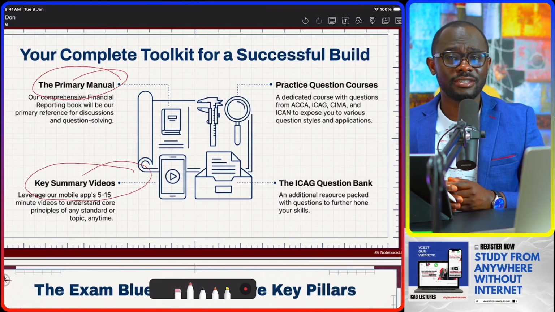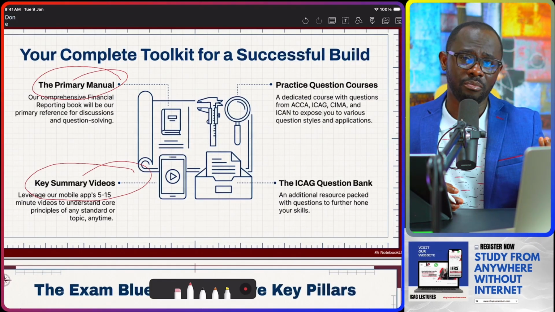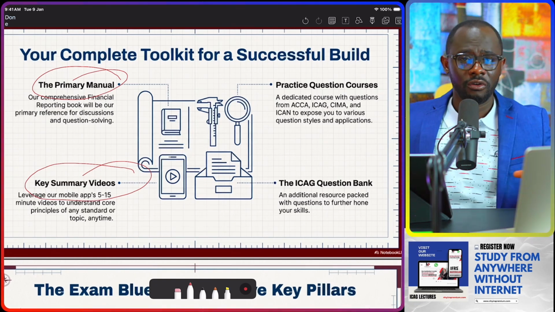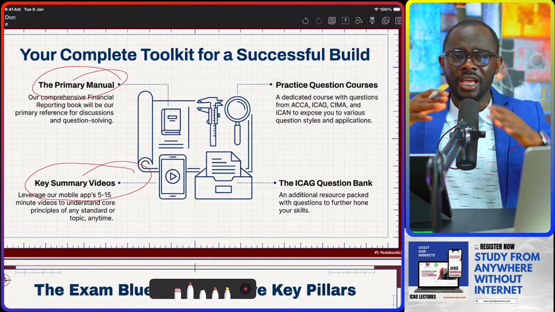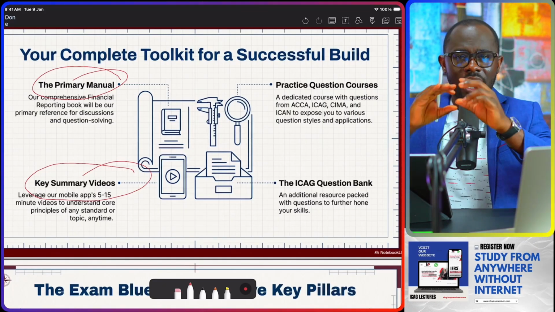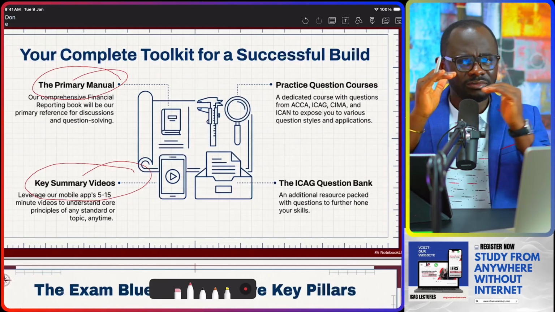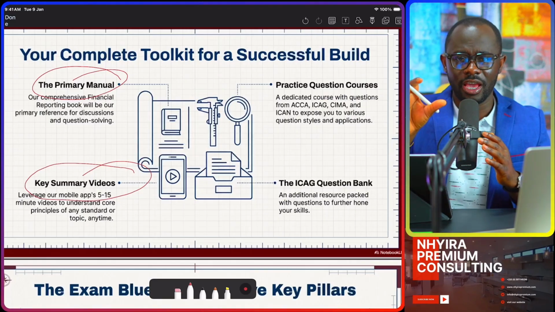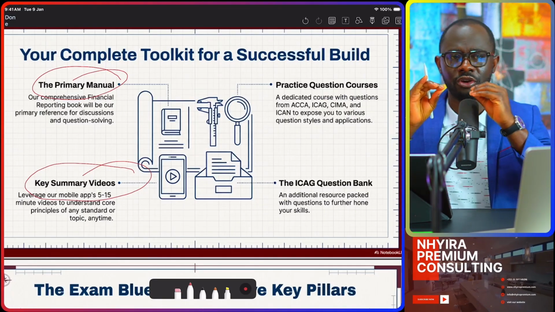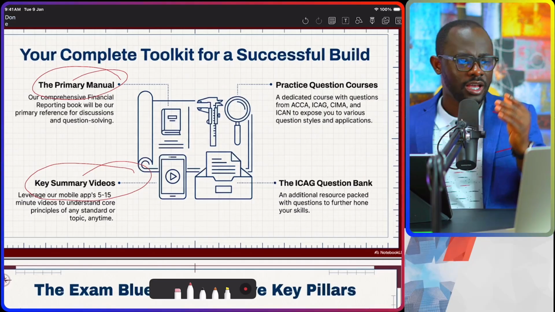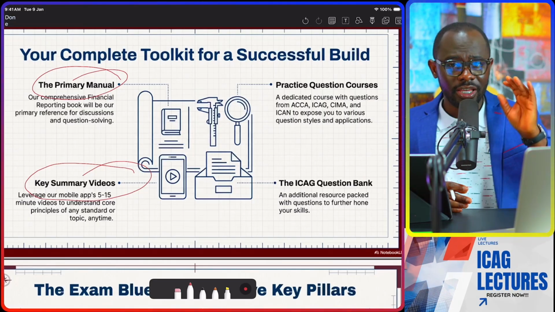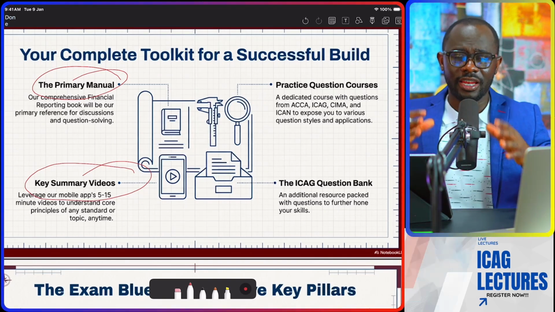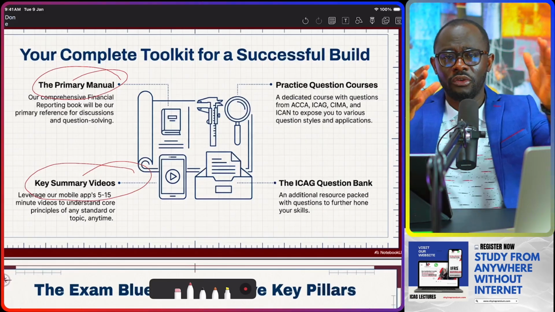The second thing is the key summary videos that we have exclusively in the Nhyira Premium mobile application. So in the mobile application, we have the key summary videos available for financial reporting, corporate reporting, focusing on all the areas in the syllabus. So these are 5, 8, 7-minute videos, 10 minutes in some cases, videos that specifically discuss some key areas. It could be an accounting standard, it could be ratios, the key principles that you must understand. So you want to leverage the key summary videos in the mobile application to help you to understand the principles, the concepts underlining the accounting standards and also the other topics.